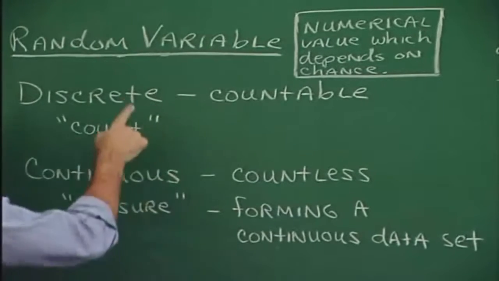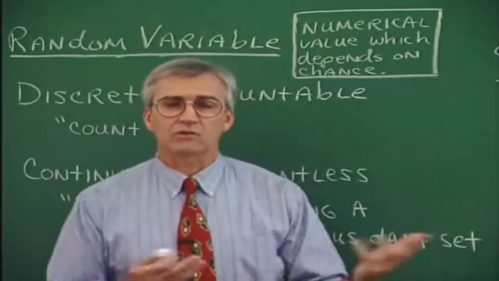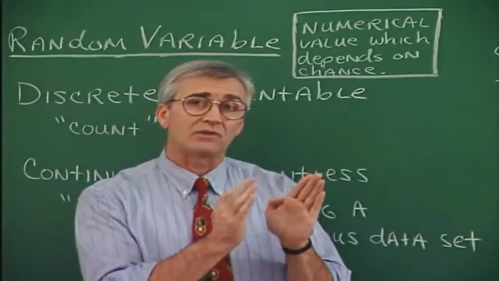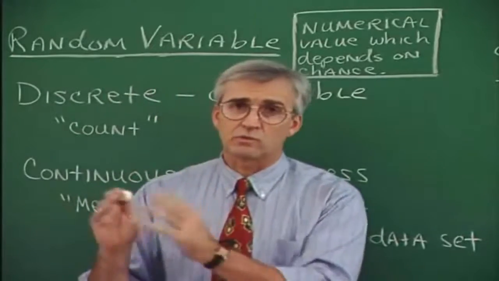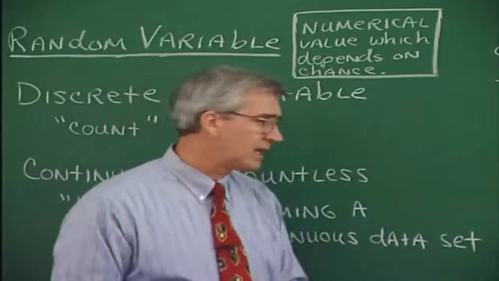Now we're going to differentiate between discrete random variables and continuous random variables. And the reason we call attention to the difference here is because we're going to make some mathematical calculations, and the calculations are just a little different if we're talking about discrete random variables or continuous random variables, whatever that means right at this point. Let's talk about what that means.